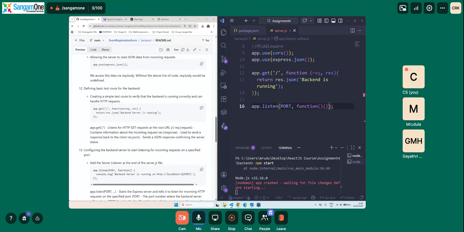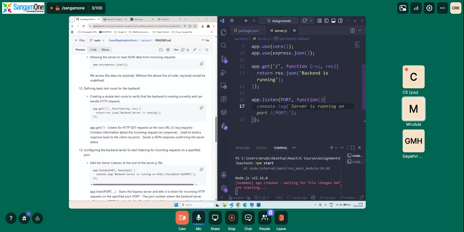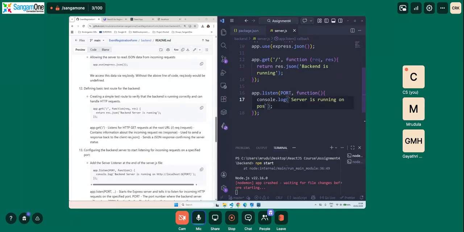So we will say console.log, and we are going to be using interpolation here. Server is running on port, and we make use of the port using the dollar and curly braces, and say port.